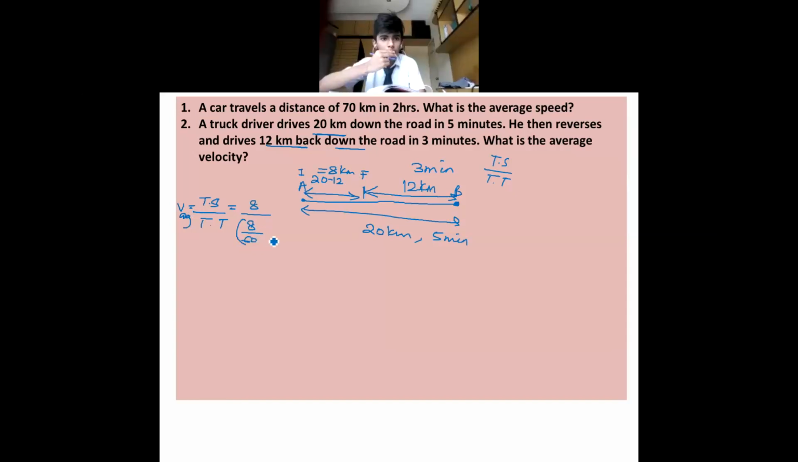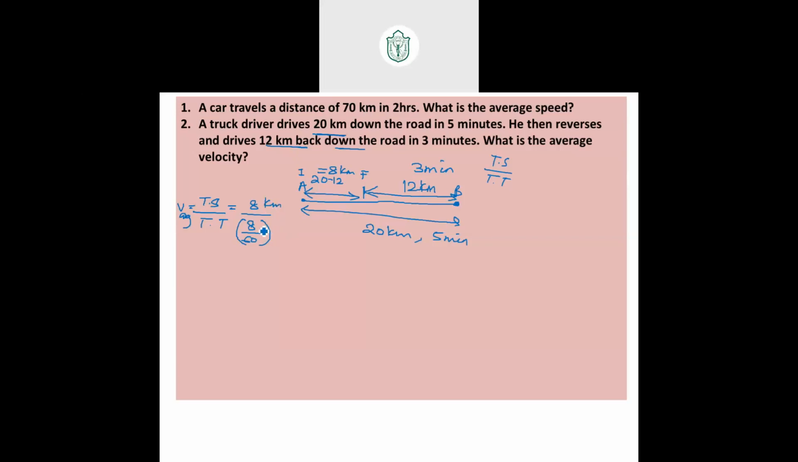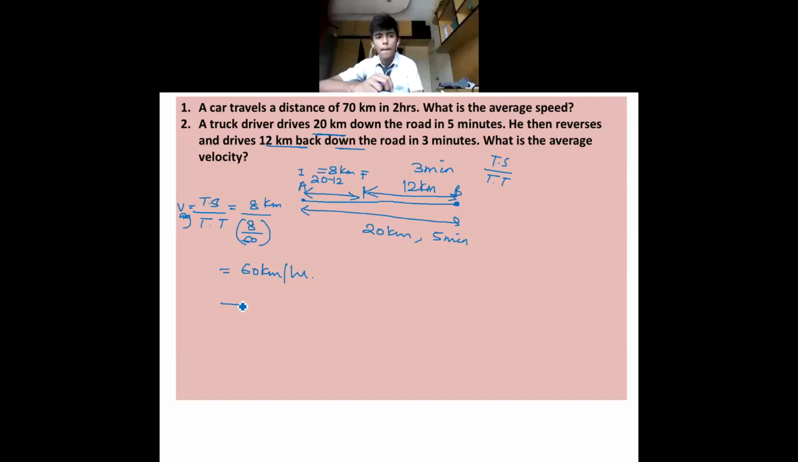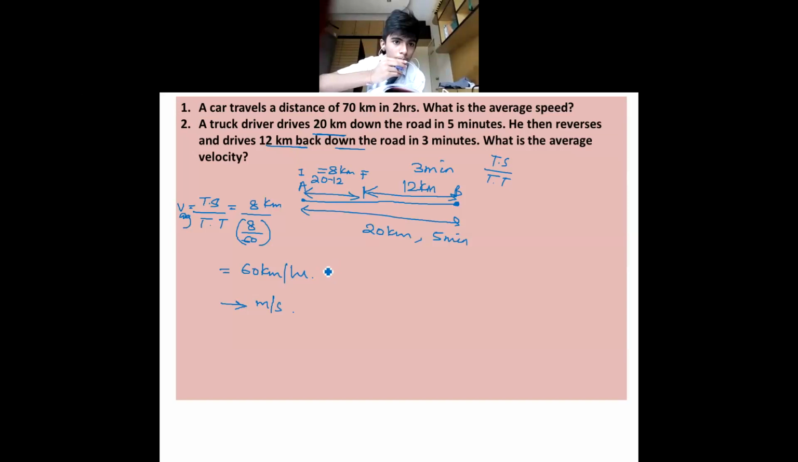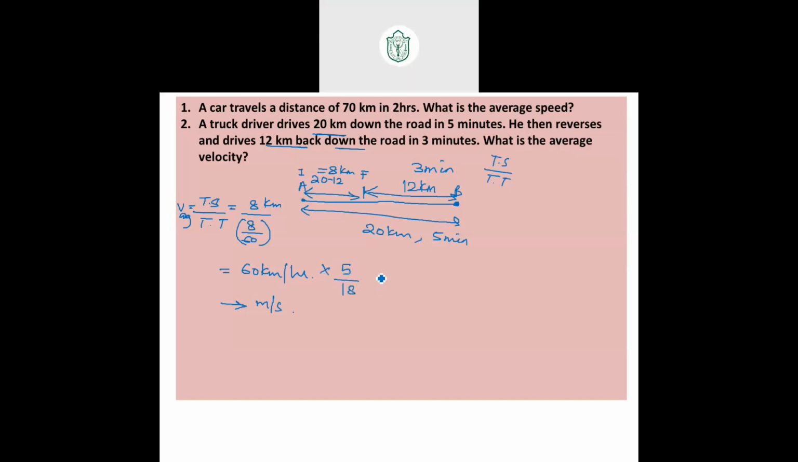Time is 8 minutes, so 8 by 60 is hours. Make this into hours, 8 minutes is 8 by 60 hours. So that is 60 kilometers per hour. Good. Please convert this into meters per second also. How to convert? Aditya, tell me how to convert to meters per second. Multiply by 5 by 18. Very good. So multiply this by 5 by 18 and you will get it in meters per second.